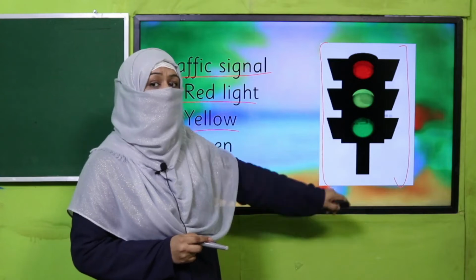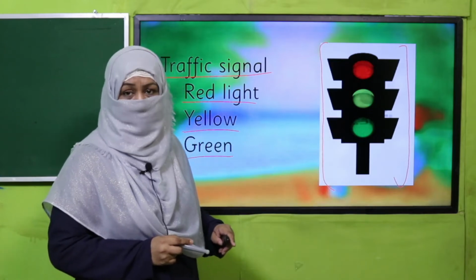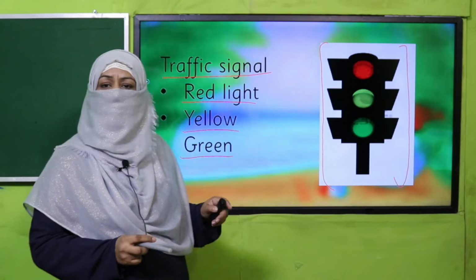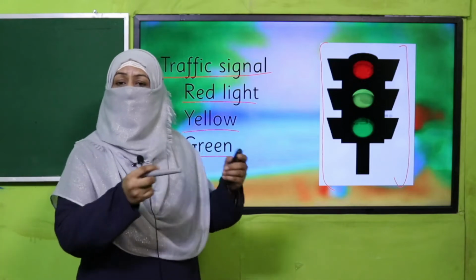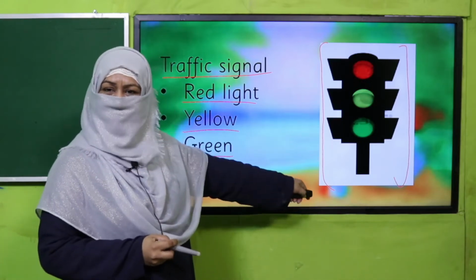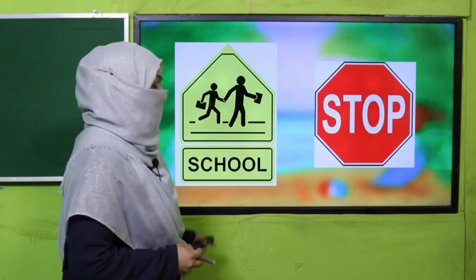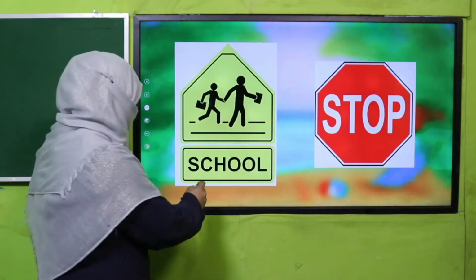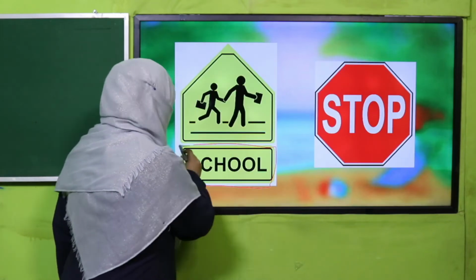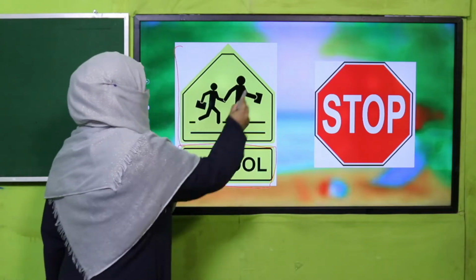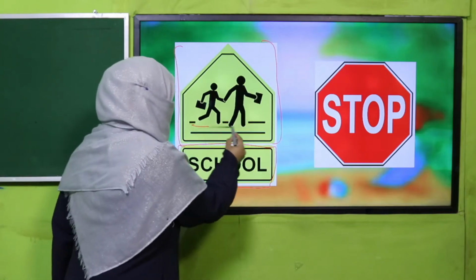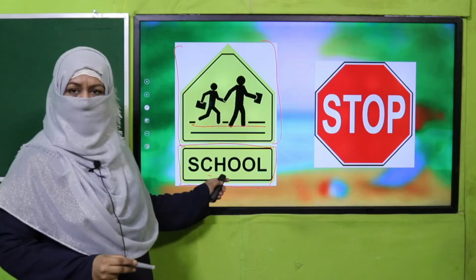And if we don't follow, what happens? Accidents happen. That's why it is our responsibility to save ourselves and others by following these signs. All right. What is this sign? School. It's written here and it is shown in this picture. So the kids are going there. It's a school. All right.